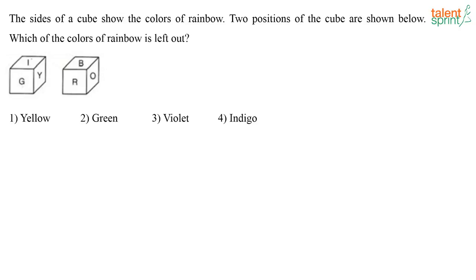The sides of a cube show the colors of the rainbow. Two positions of the cube are shown below. Which of the colors of the rainbow is left out? Now, what are the colors in the rainbow? We remember it like this, VIBGYOR. That is violet, indigo, blue, green, yellow, orange and red. So what is missing here? Only V is missing, that is violet. Everything else is there, right? So the answer is option 3, violet.